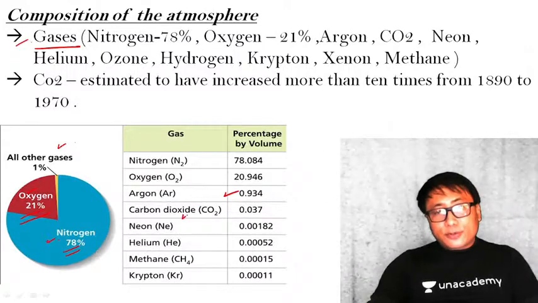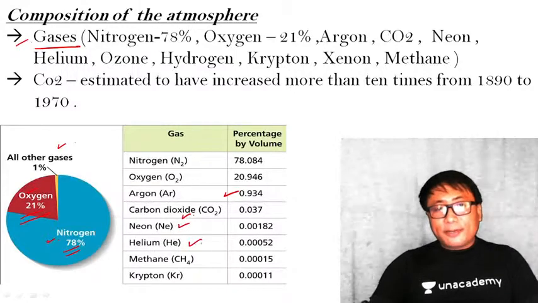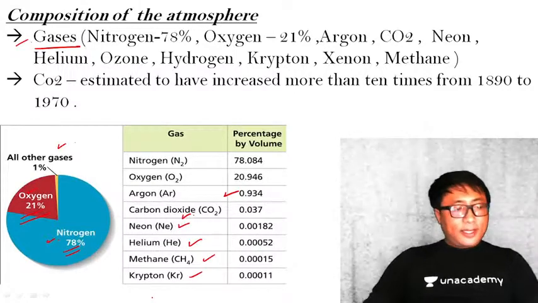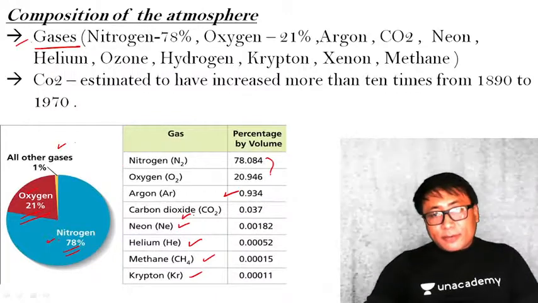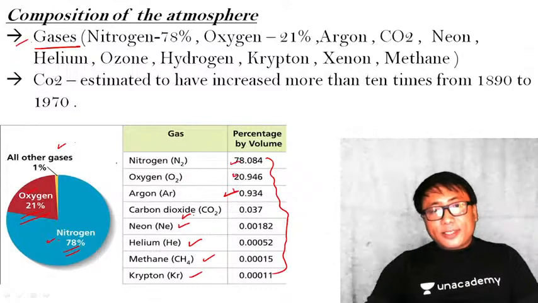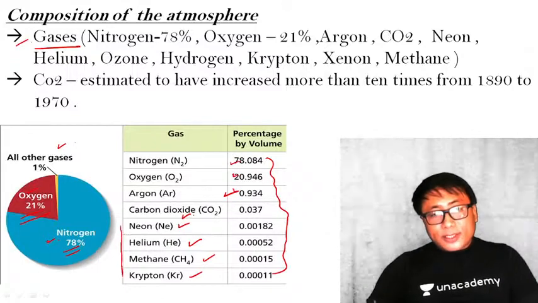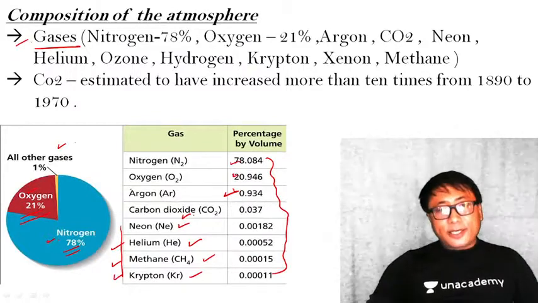Then you have CO2, and you have these inert gases such as neon, helium, methane, and krypton. Now, as far as the exam is concerned, you don't have to remember the numerical figures here. But at least you need to know all of these gases. Krypton is there, methane is there, neon is there.